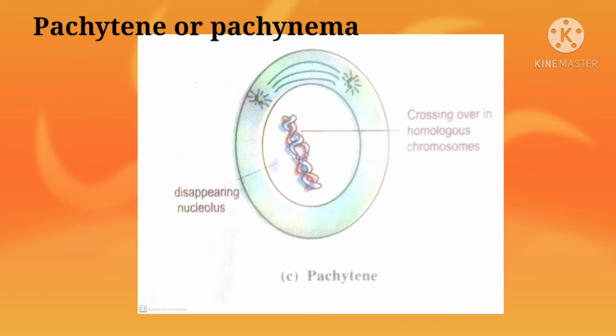During this process, crossing over, that is the exchange of genetic material between non-sister chromatids of the homologous chromosomes, takes place. Crossing over is the most significant event as it results in the genetic recombination of parental characters that leads to variations. The points where crossing over takes place are called chiasmata.